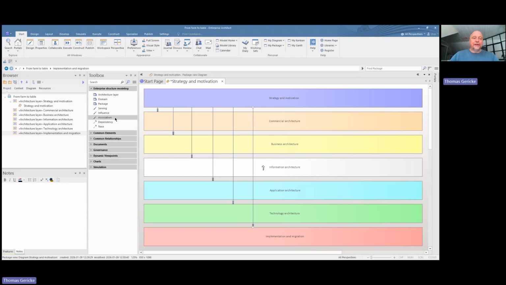And we have the serving also. So this one actually responds by serving the capabilities up here.